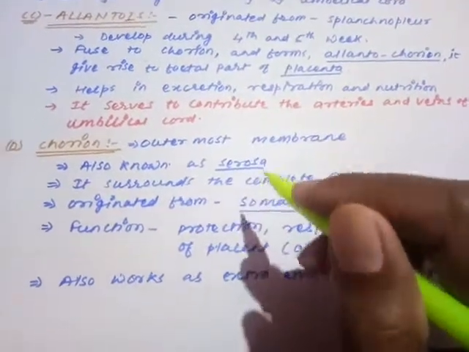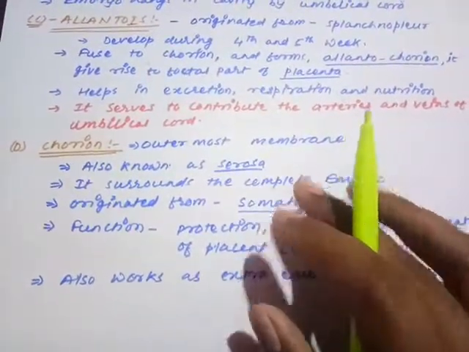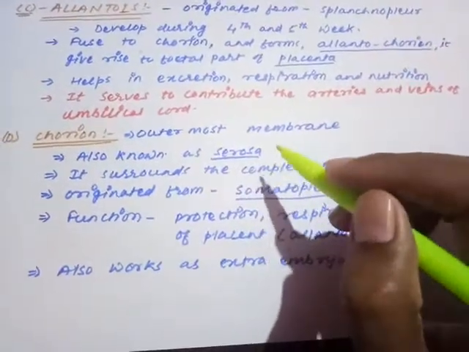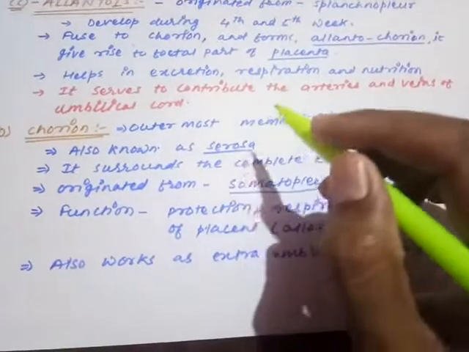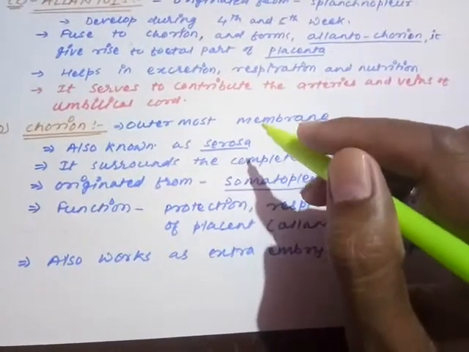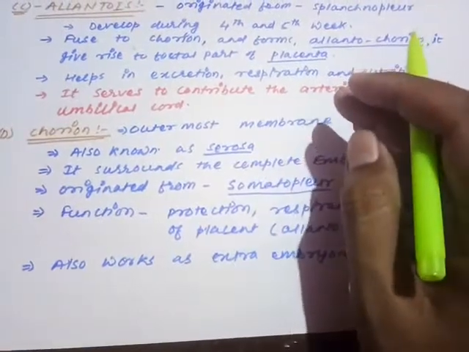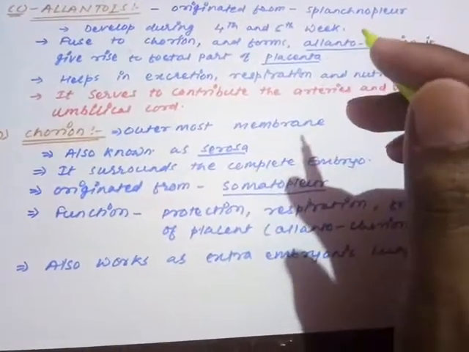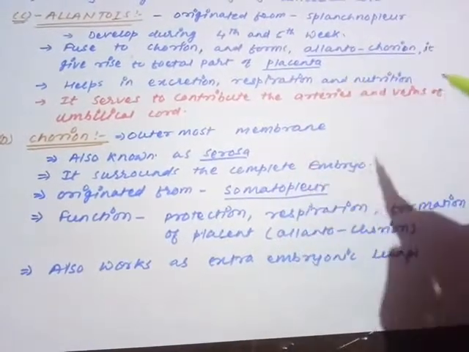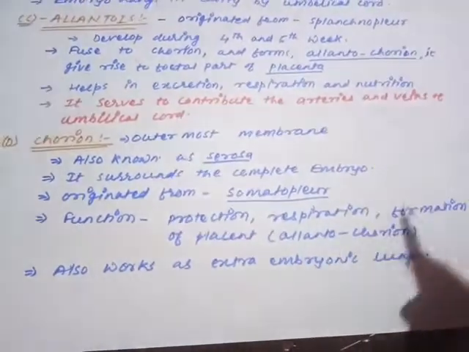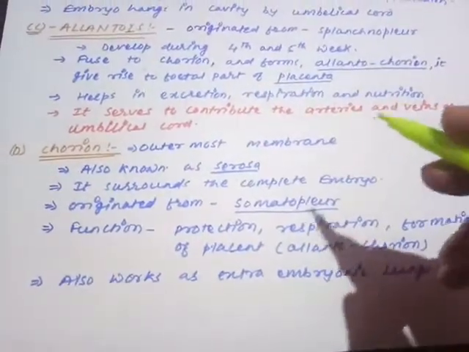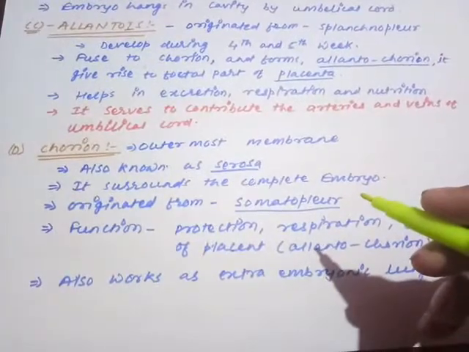Moving on to the last structure, last membrane, the fourth type of membrane, that is called the chorion. Chorion is considered the outermost membrane, on the outermost side. My dear child, if you have seen any video or images of embryonic development, you will have observed that the embryo is hanging or enclosed in a poly bag. It appears as if it is enclosed in a poly bag from the outside. That poly bag is the chorion. The membrane found on the outermost side is called the chorion.